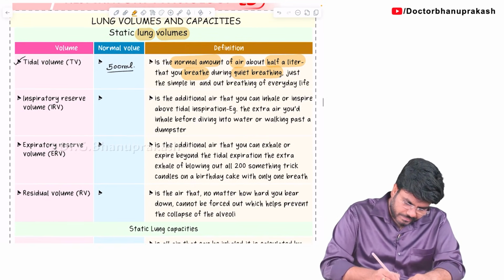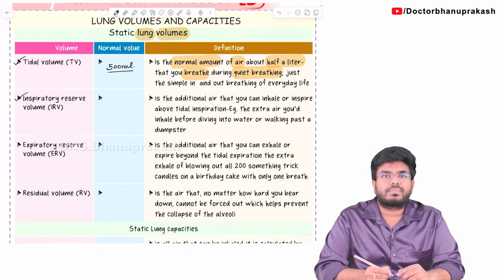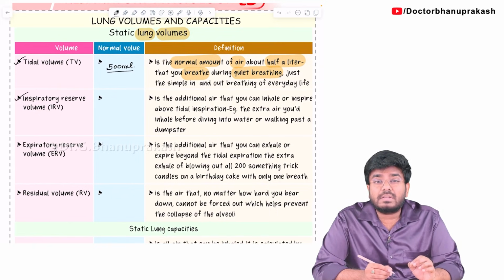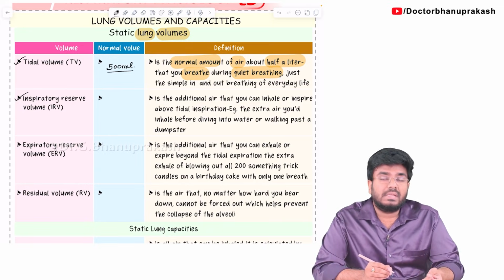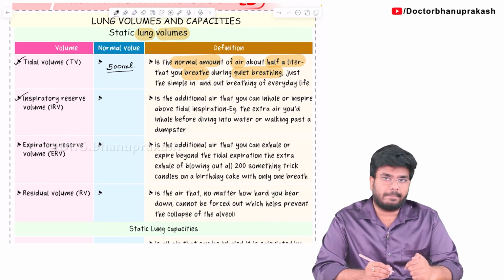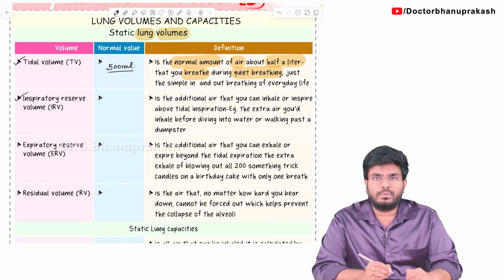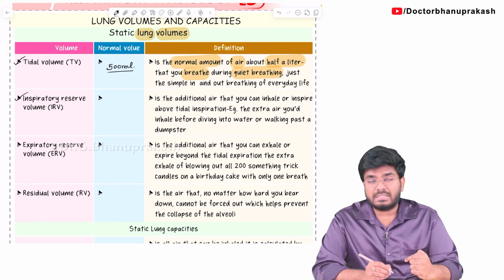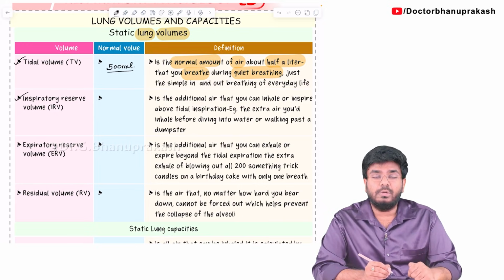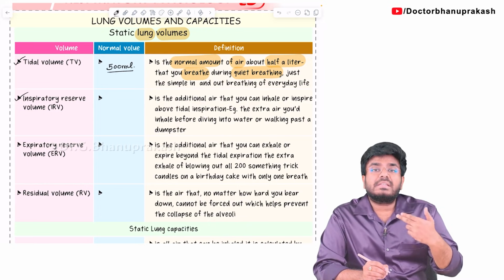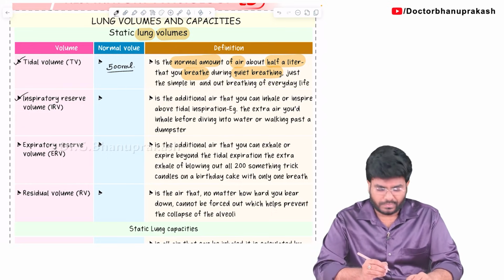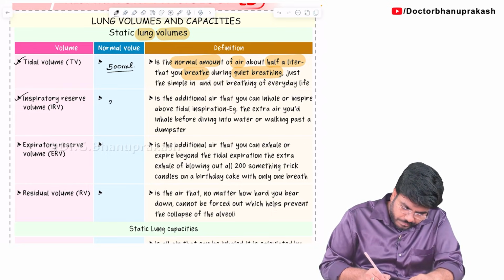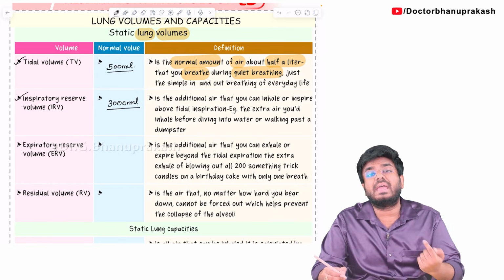Next, what is inspiratory reserve volume? Inspiratory reserve volume means the extra air that you can take in other than tidal volume. Look at me, what am I doing? I am taking the tidal volume. If you ask me, sir, can you take extra air? Yes, I can do that. I can take extra air beyond the tidal volume. So that extra air is called the inspiratory reserve volume. How much is that? It is 3000 ml. Inspiratory reserve volume is 3000 ml, the extra air that you can take in.